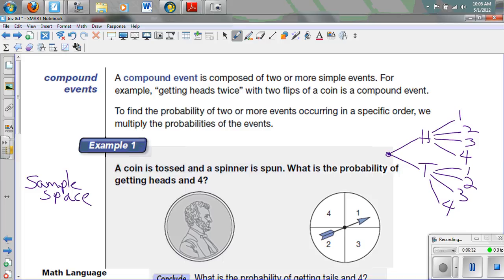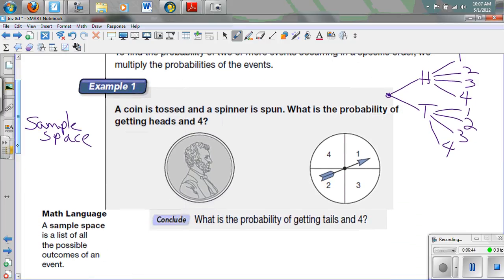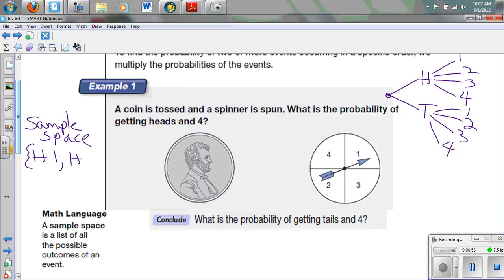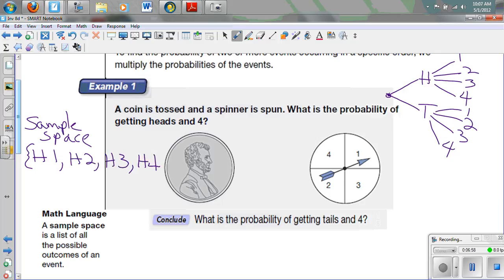And so if you notice, there are 8 possibilities here, because we could get a heads with a 1, or a heads with a 4, or we could get a tails with a 3. So there's all these different possibilities. And we usually write the sample space out then, not in a tree diagram, that's just to help us figure out what it is. We write them out as heads 1, and we usually write them in a set. Heads 2, heads 3, heads 4, and I'm going to continue this on to the next line. Tails 1, tails 2, tails 3, and tails 4.